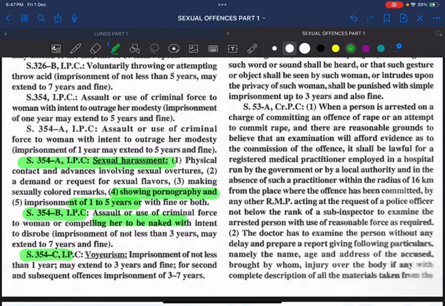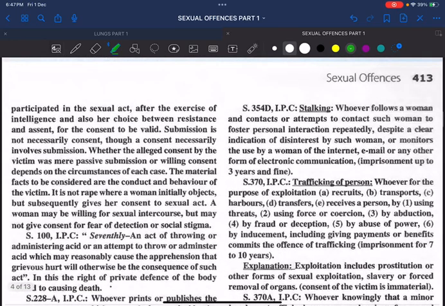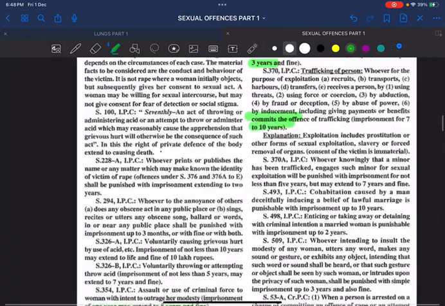Section 354C IPC is voyeurism. For the first attempt, it is up to 3 years. For the second attempt, it is up to 7 years. And stalking, you know what we mean by stalking? Whoever follows a woman with a bad intention, that is called stalking. Again 3 years. Trafficking of a person, 7 years to 10 years. Fine? Okay.